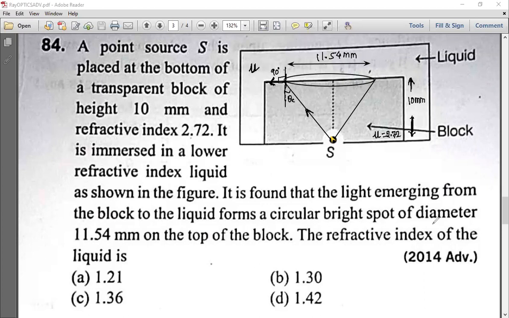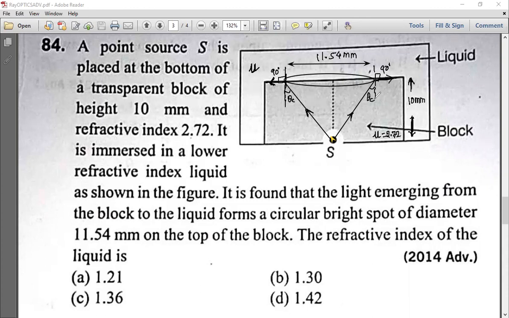The bright spot has diameter 11.54 millimeter on the top of the block, and the refractive index of the liquid is what we have to find, which I have denoted with mu. From this side also same thing. Like this the ray will go, and here it is the angle of refraction. If I draw one normal here, this is 90 degree, because this is again the critical angle. You know all this, right? Clear?